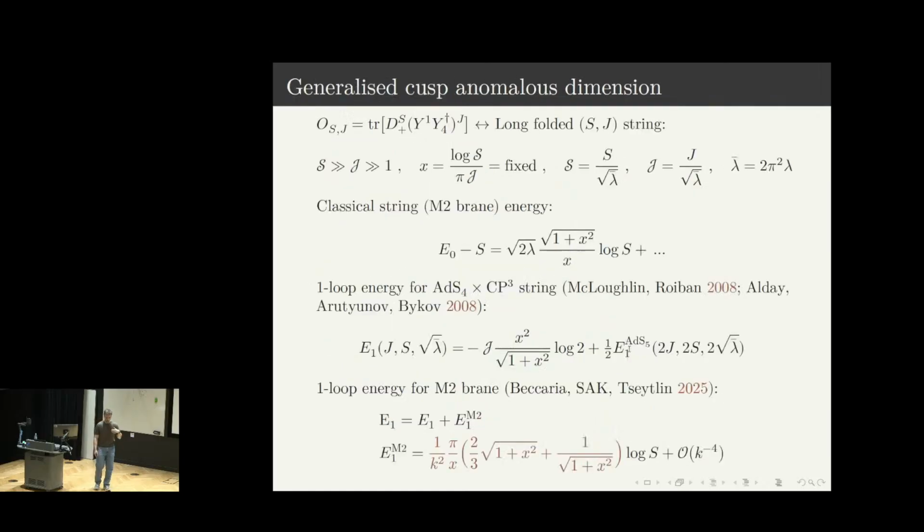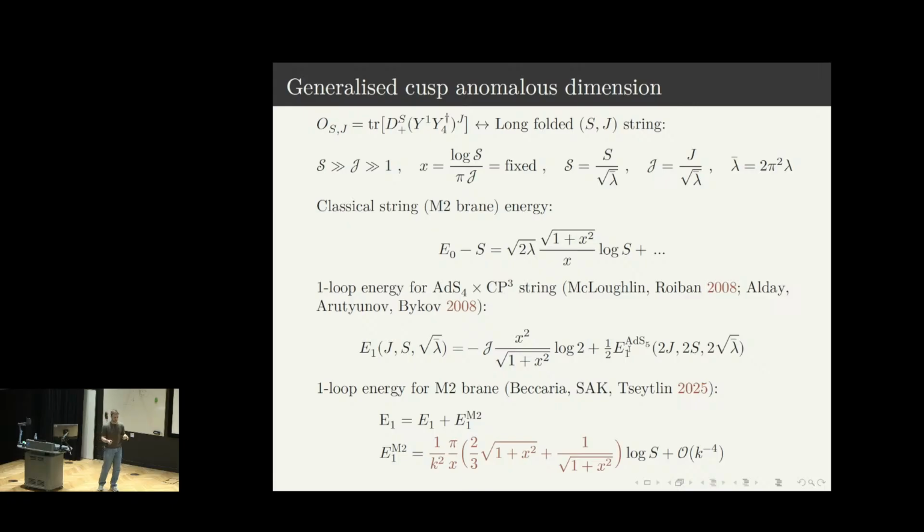So there is a generalization of the story if you consider the so-called generalized cusp anomalous dimension. On the string side, this corresponds to the same infinite folded string, but you can also add momentum to the string in the CP3 direction.